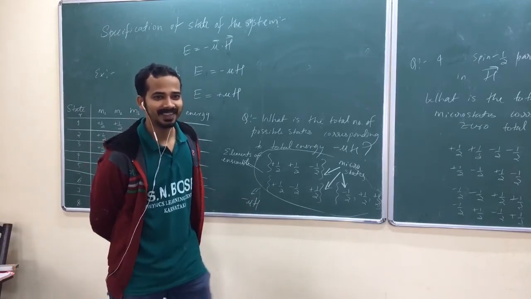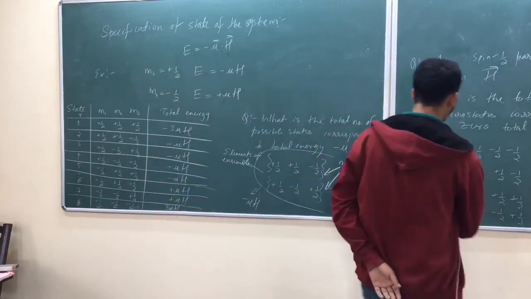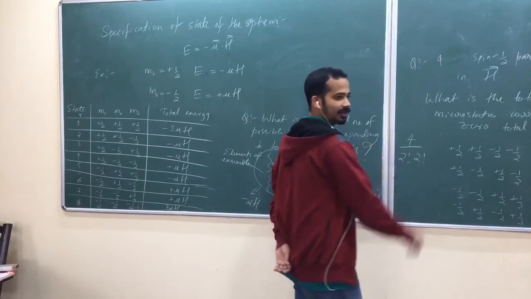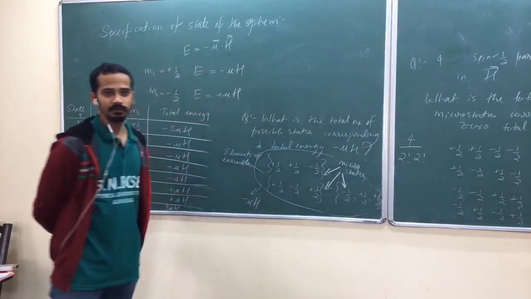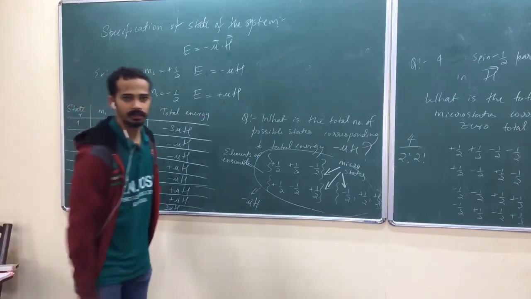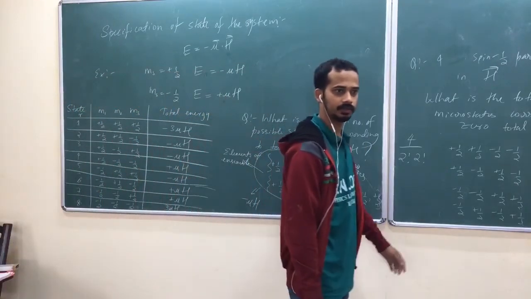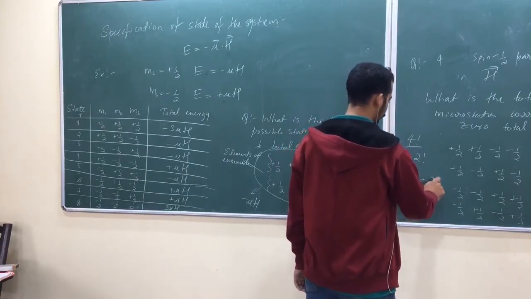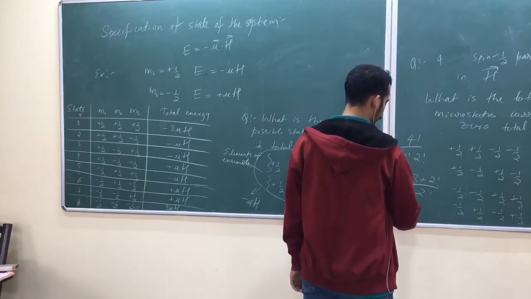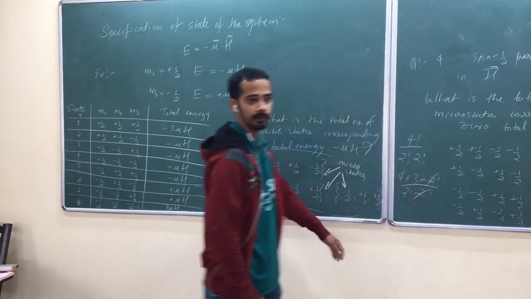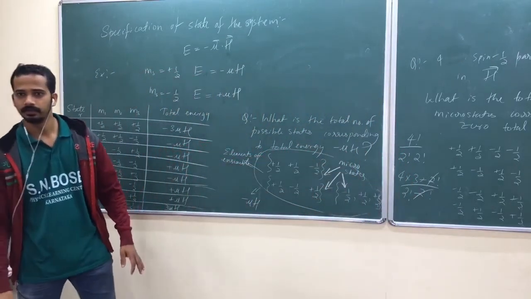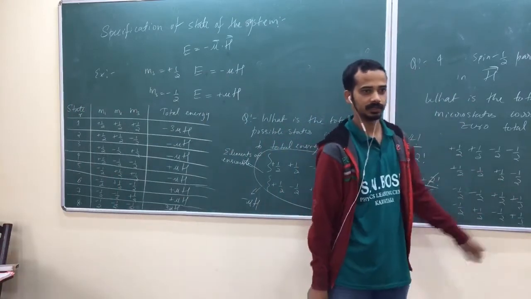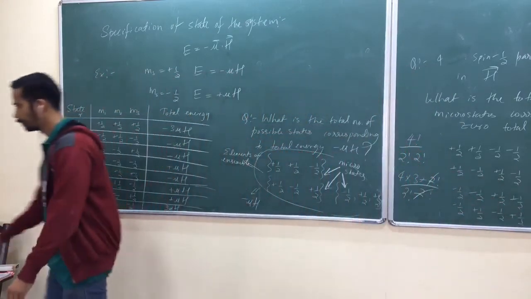2 factorial? Yeah, that's better, isn't it? You have 4, out of them, 2 are of one type, 2 are of other type. That's it. 4 into 3, 12, divided by 2 will remain. Am I right? 6 possibilities. 4 factorial, 4 into 3 into 2 factorial, divided by 2 factorial, 2 factorial. Are you getting my point? That is the best way. No need to again take all of this. Look at here. When you do this one, you may miss something.